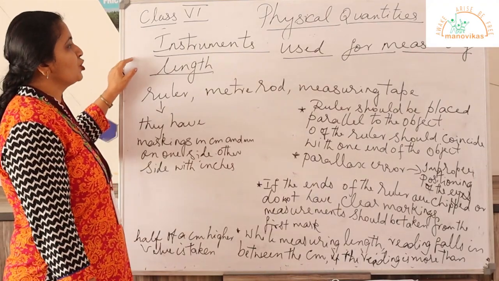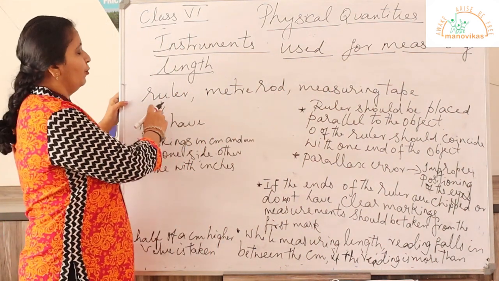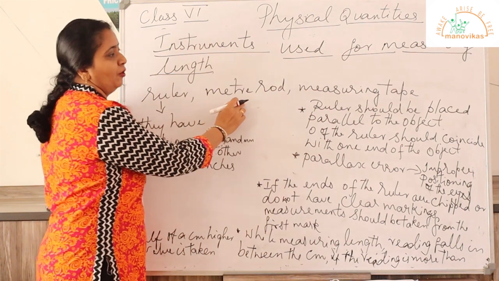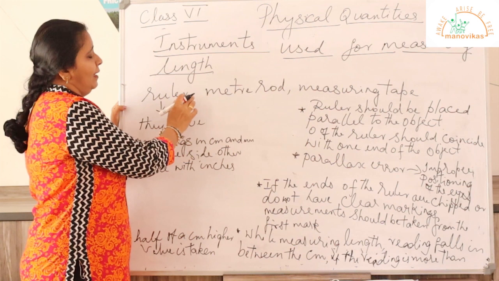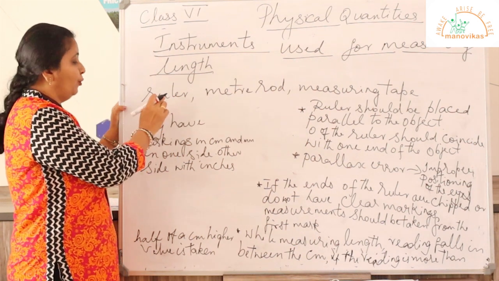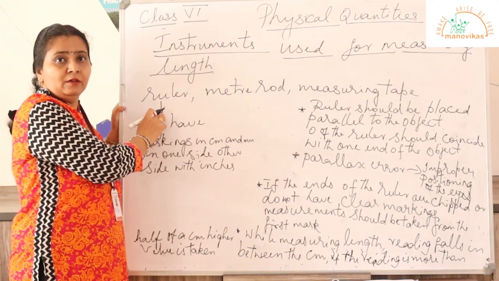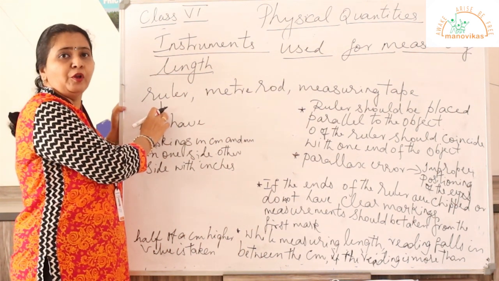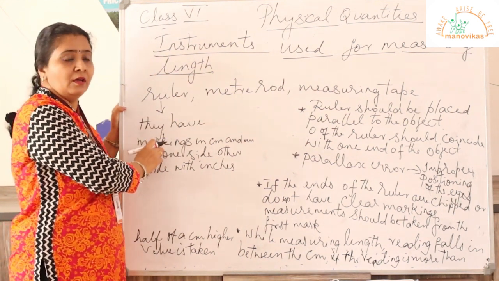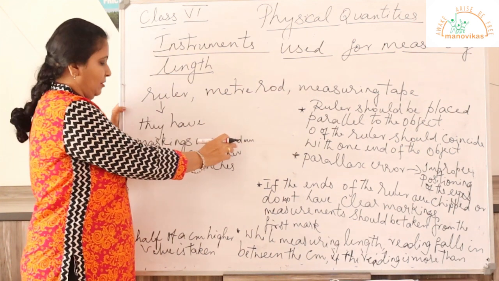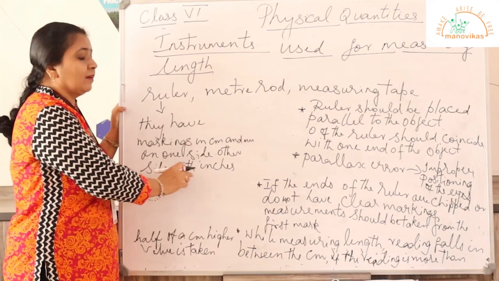Now let us see the instruments used for measuring length. Ruler, meter rod, measuring tape, these are the instruments used for measuring length. We make use of a ruler to measure small length, to take the dimension of a textbook or notebook, etc. They have markings in centimeter and millimeter on one side and on the other side in inches.